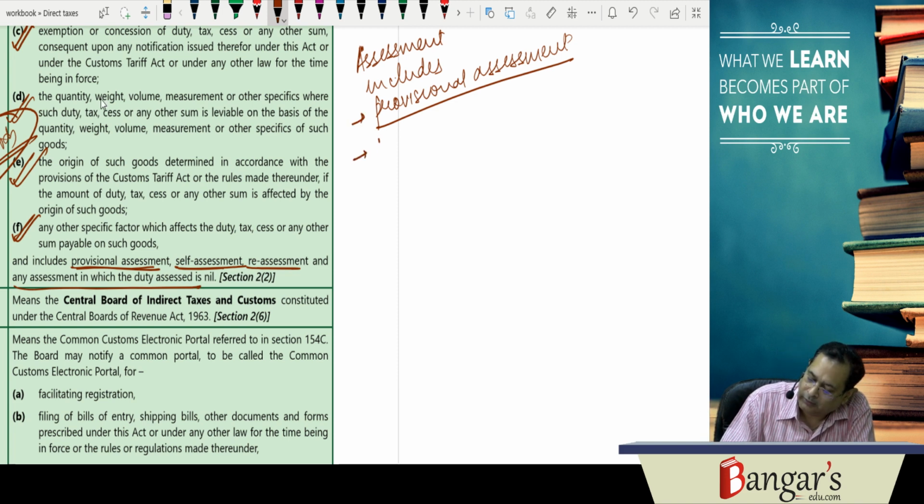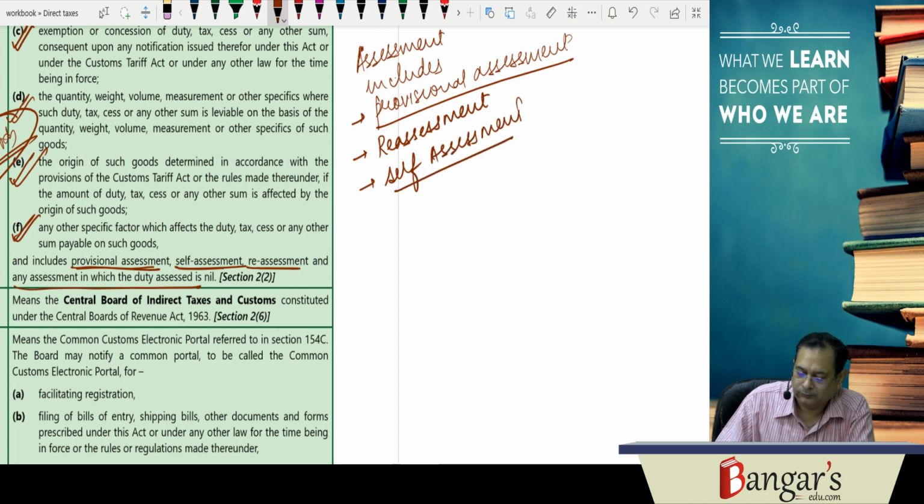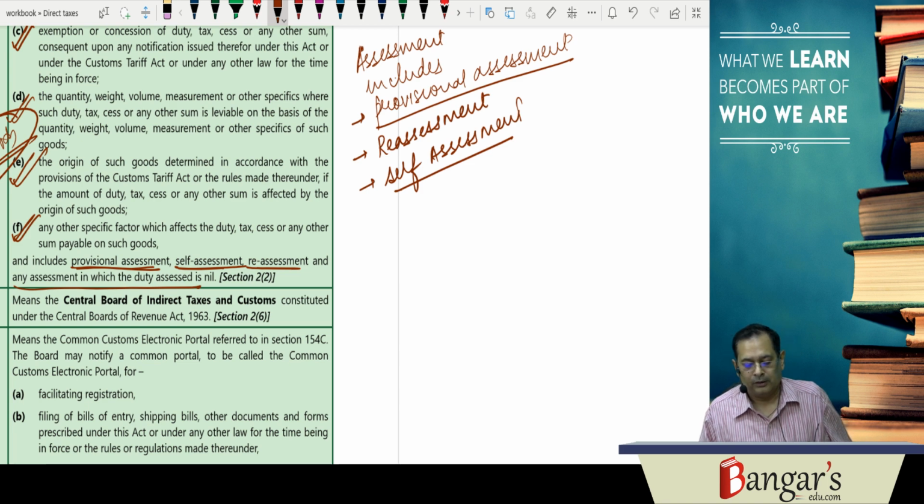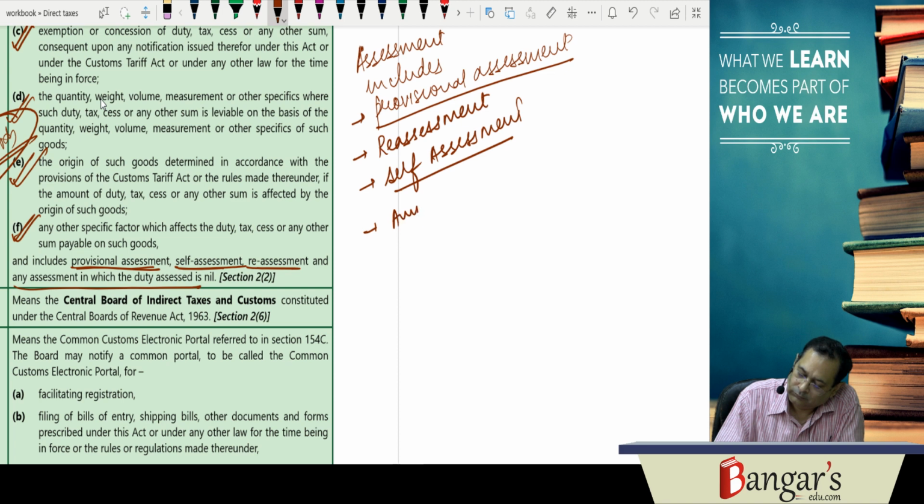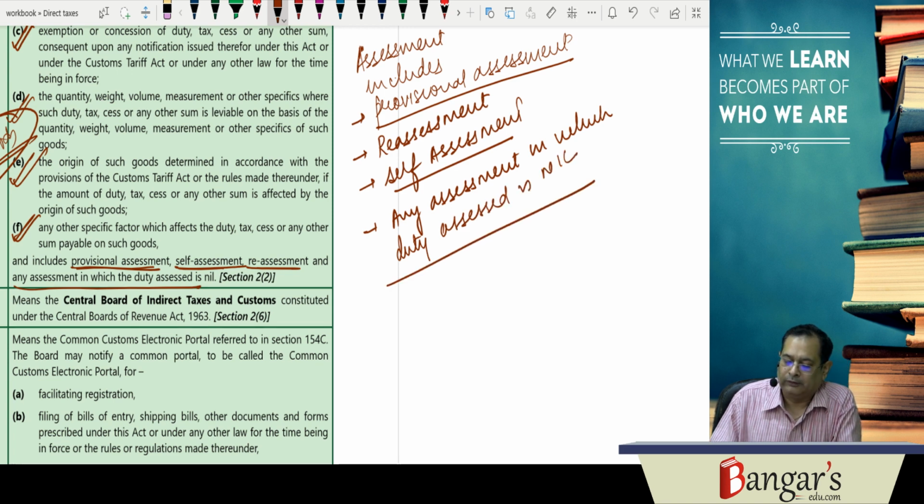Or there can be, say, reassessment, there can be self-assessment, okay, and any assessment in which duty assessed is nil. Basically, that is the assessment.